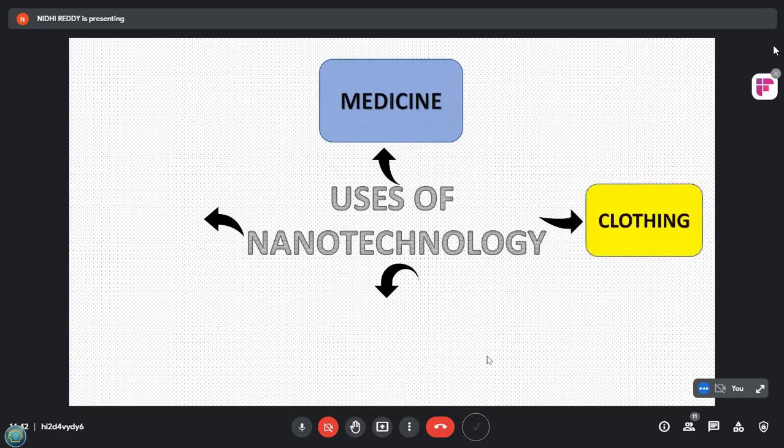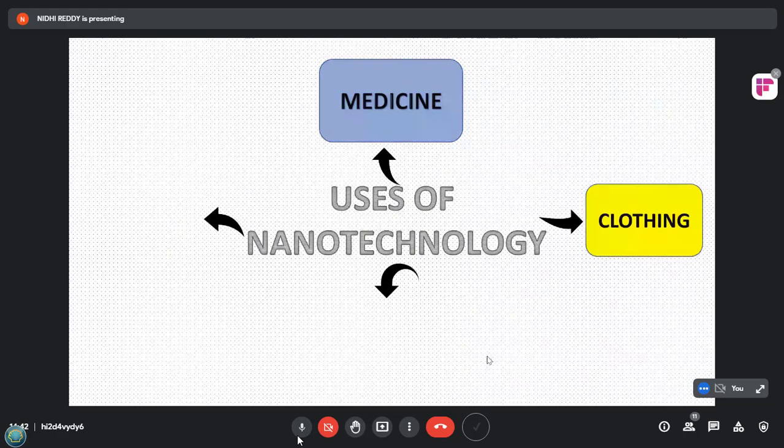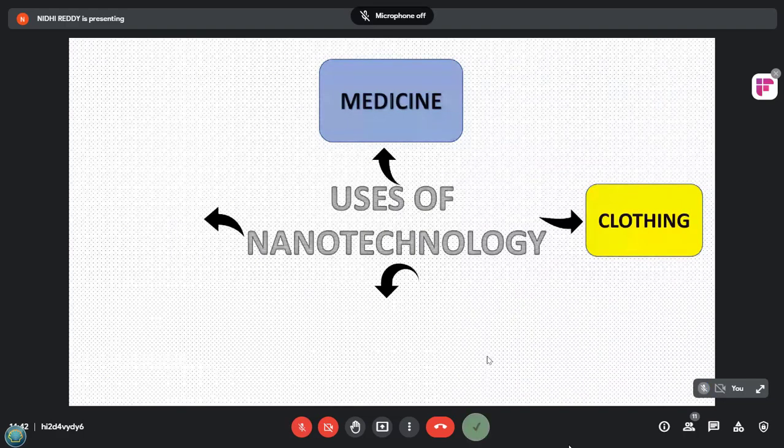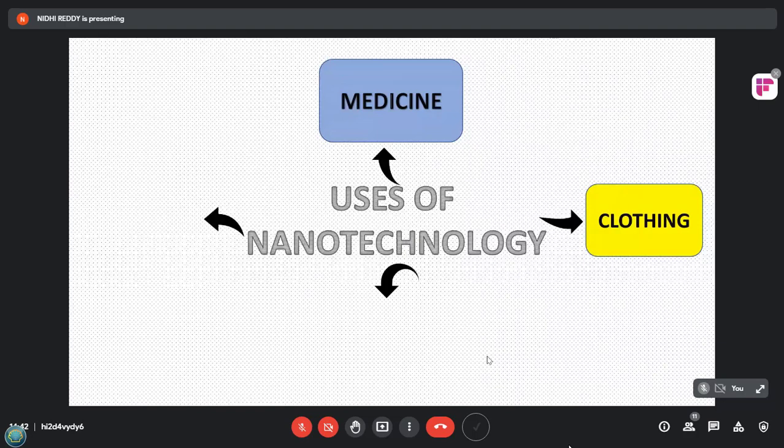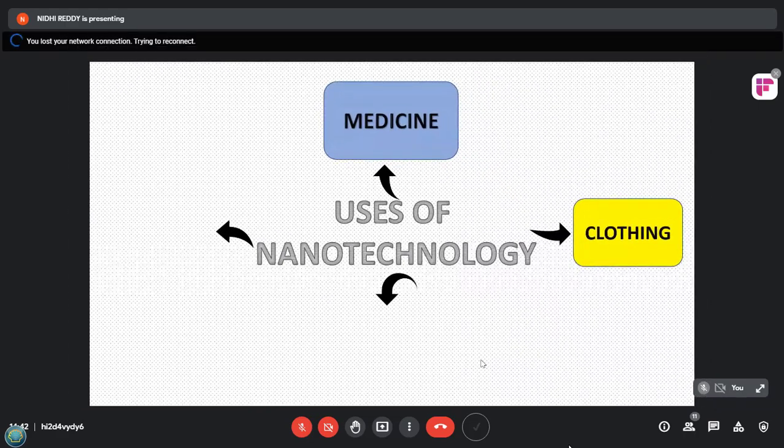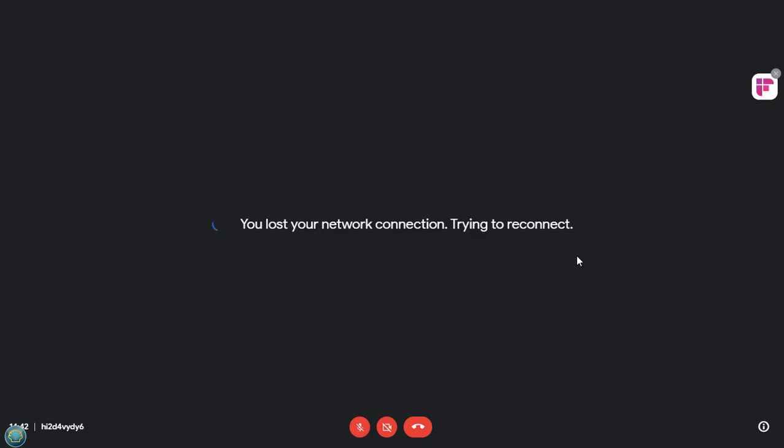So the second application we are considering here is textile industry. Nanotechnology has real commercial potential for the textile industry. This is mainly due to the fact that conventional methods used to impart different properties as it is used for covering the furniture.